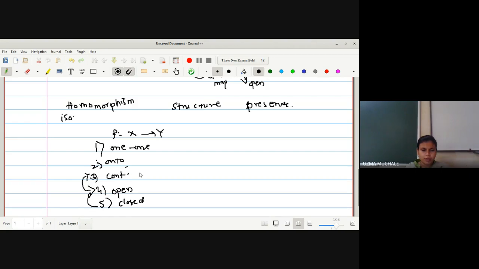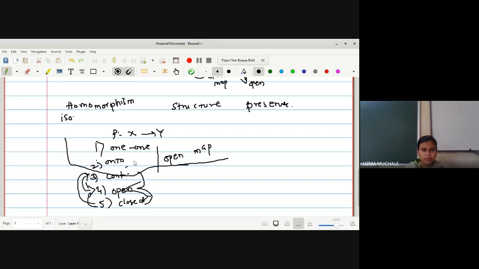Later on we will prove continuity is equivalent to open map, and equivalent to closed map also. So simply you can go for the definition: 1-1, onto and an open map. These three conditions should be satisfied.